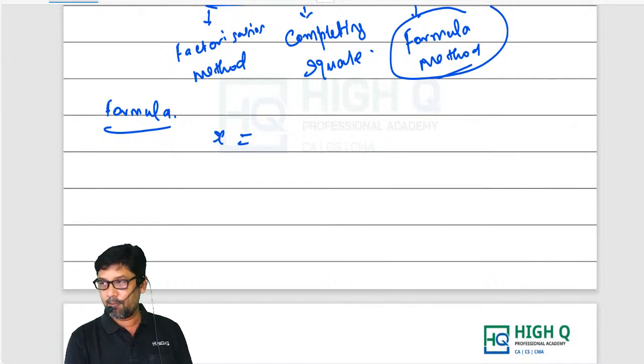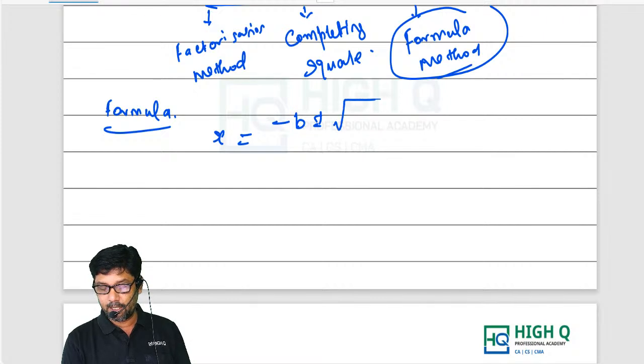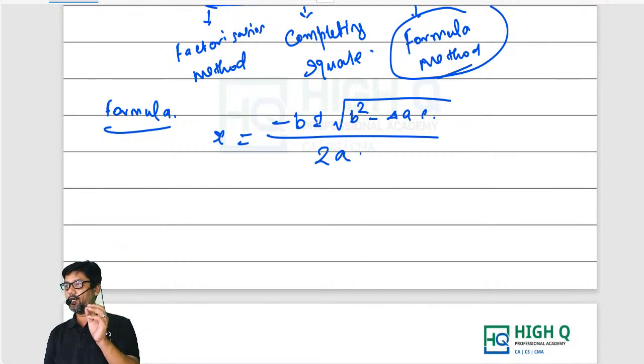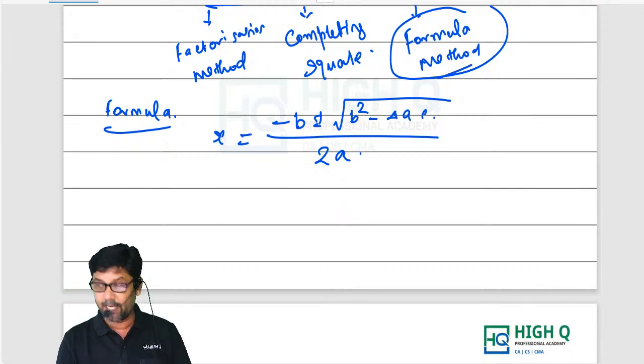Can you tell me what is the formula? x is equal to minus b plus or minus root of b square minus 4ac, divided by 2a. That is what our x is.